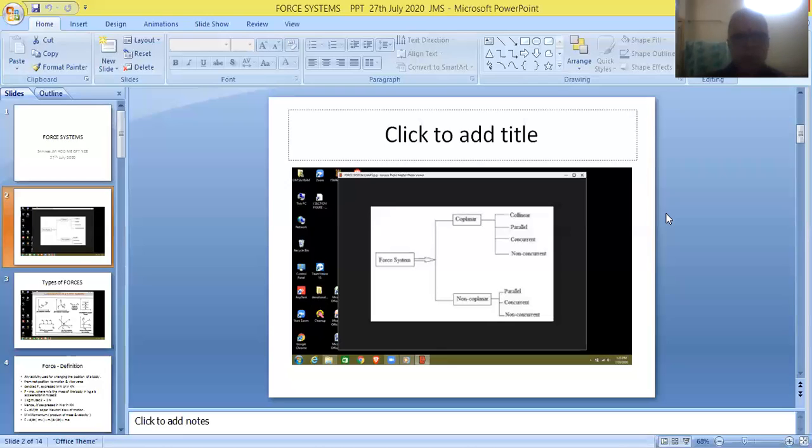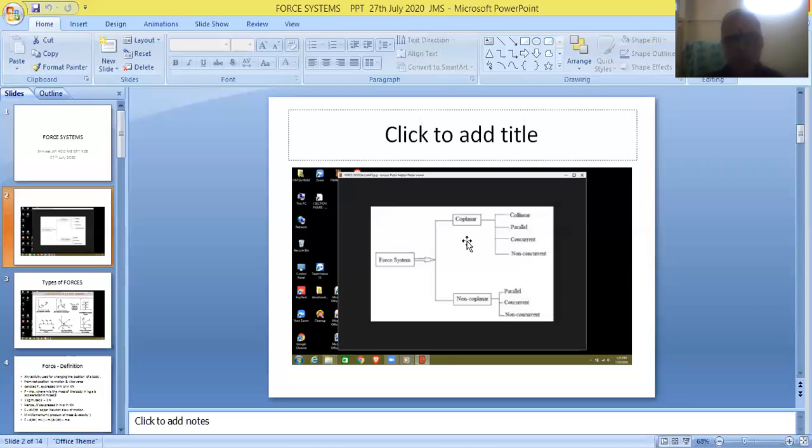Forces lying in the same plane are called coplanar forces. Forces lying in a straight line are called collinear forces. Forces parallel to each other are parallel forces. All the forces acting at one particular point are called concurrent forces. So friends, we have four categories.